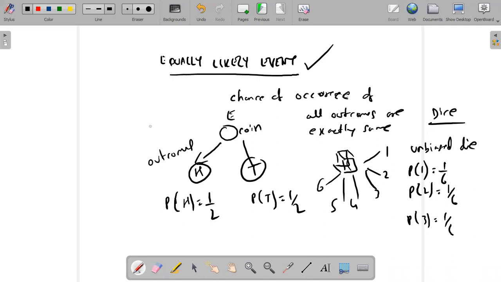But suppose I ask you, is it going to rain or not rain? Are the outcomes exactly the same? Most people have confusion in this. Some will say, yeah, that is a 50% chance always. No, this is not an equally likely event. Raining and not raining is not an equally likely event. It depends on the humidity present in the atmosphere. If the humidity is high or it's rainy season, the probability of rain will be very high, maybe 90%, maybe 80%, and maybe 10% and 20% for not raining in this case. So it's not equal. It's never 50-50.